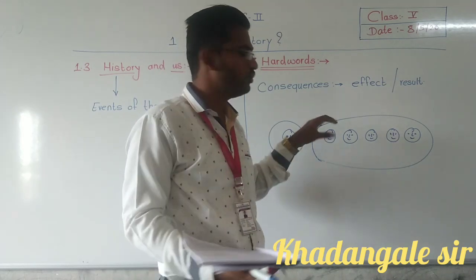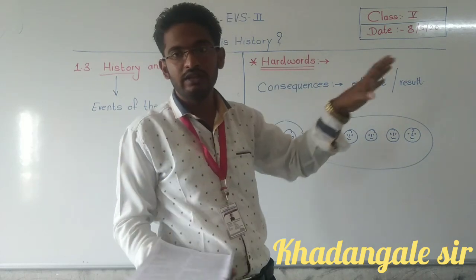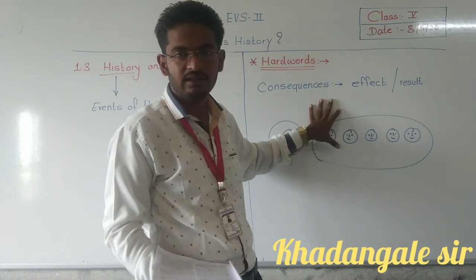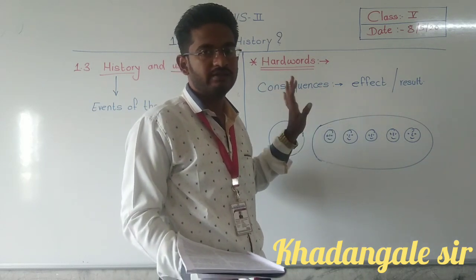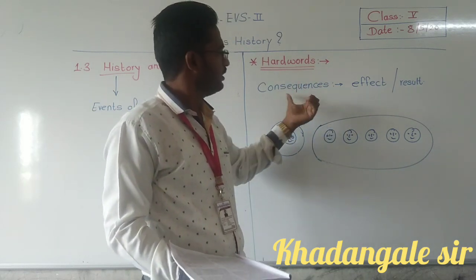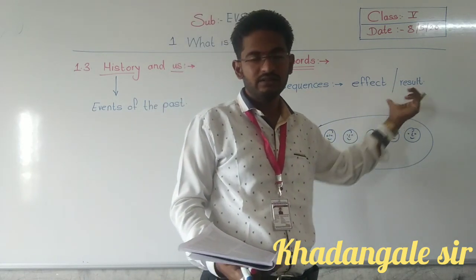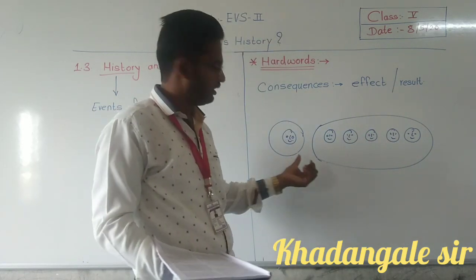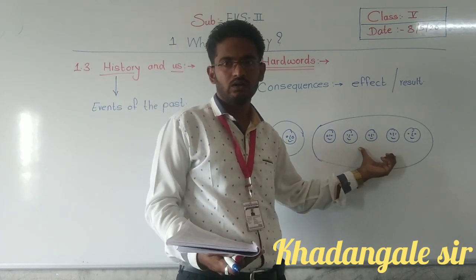Here I will not give you more examples, otherwise you will focus only on examples and not understand the concepts. Just keep in mind: consequence means effect or result, and individual work and collective work.